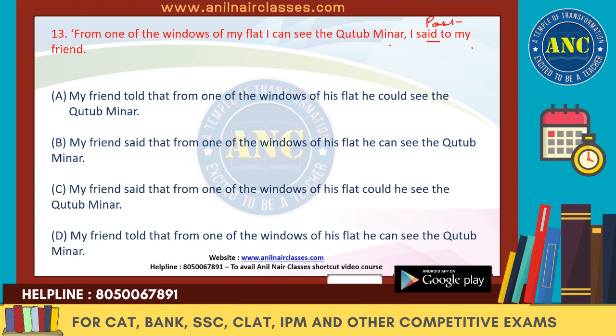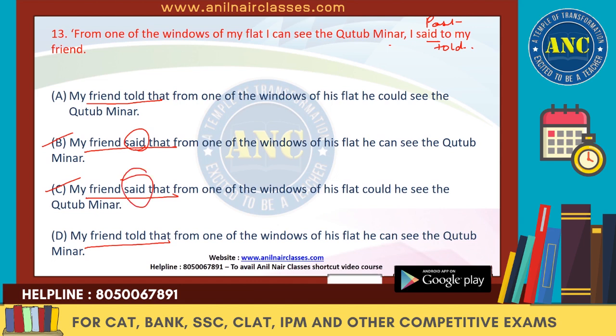To my friend. So said will change to told, and to will not be there. So we will remove this. My friend told that. My friend said that. So said will definitely not be there. It will change to told. So we can get rid of B and C because the reported verb we don't need said, we need told.